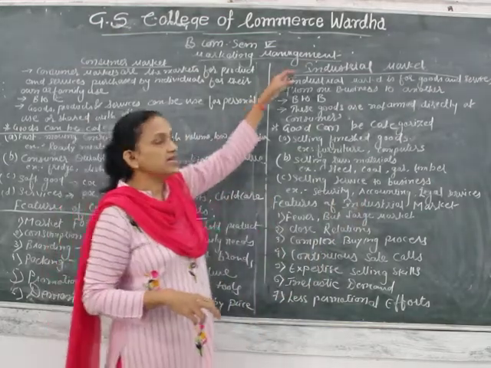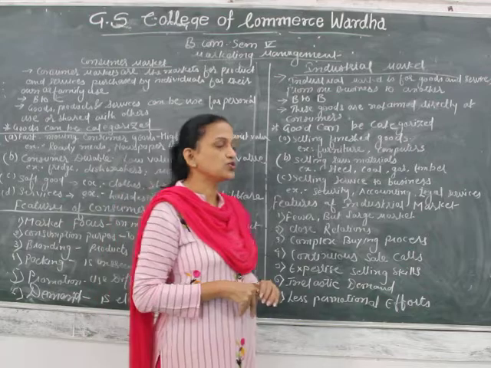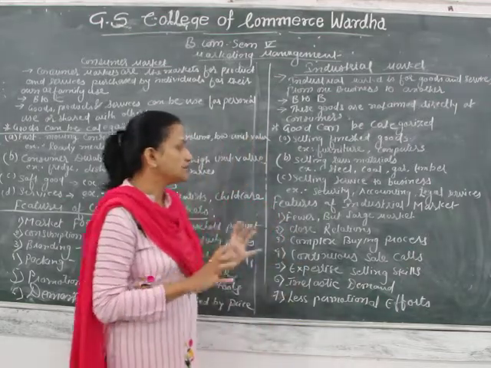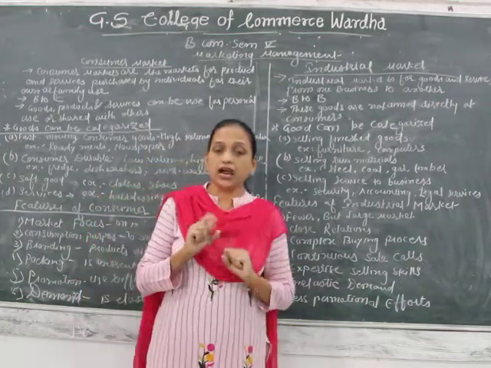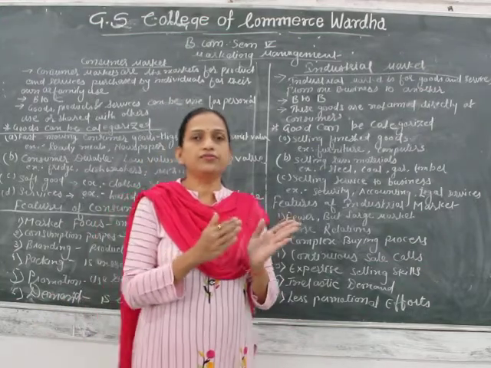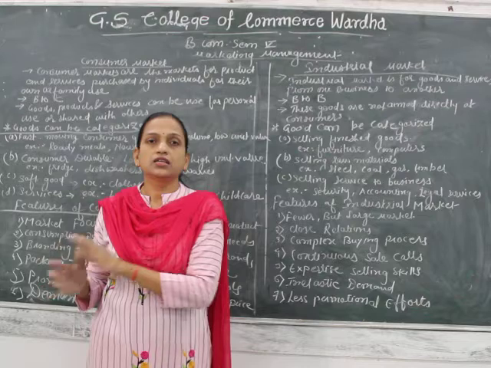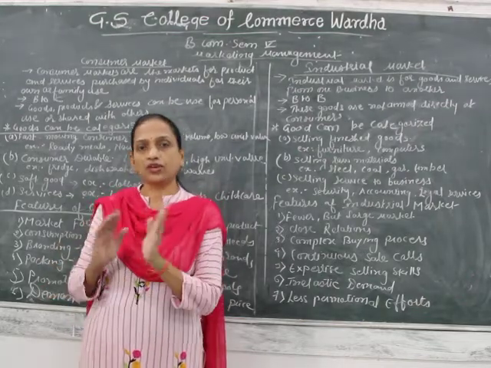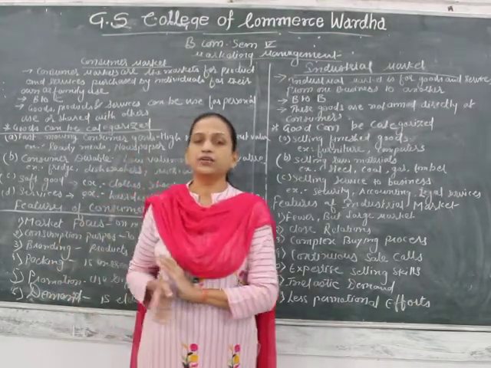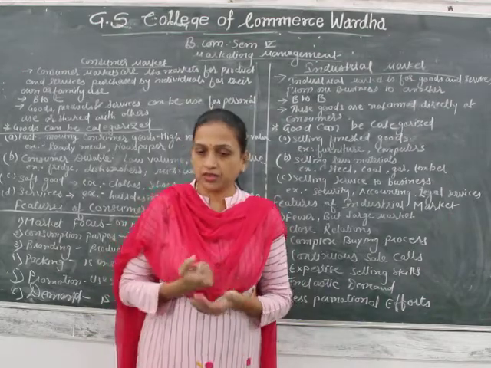comes under the industrial market. Then the next is selling services to business. When some company hires services from another business, for example if some organization wants to do the auditing of their accounts, that company will hire services from a CA department.